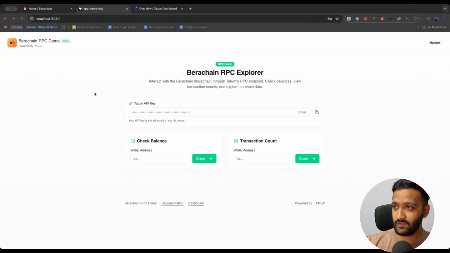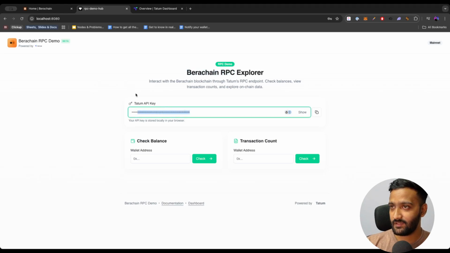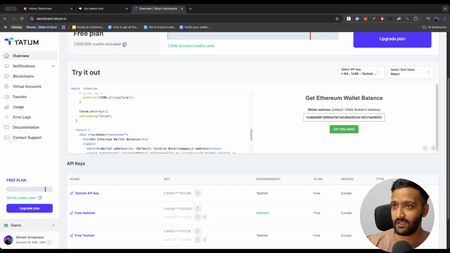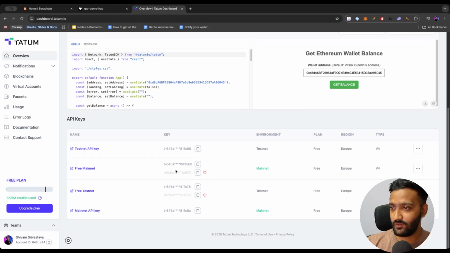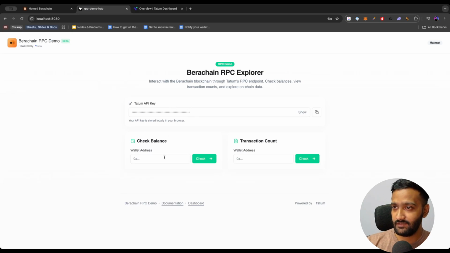Now without any further ado, in this video I would love to show how you can get started using the Berachain RPCs by Tatum. Now, as you can see, I have a pretty simple setup here to explore the Berachain RPCs. All you would need is the Tatum API key. If you don't have one, you can get on dashboard.tatum.io. You can just scroll below here on your free mainnet API keys and paste that right here. Then I have these two simple widgets to show you the functionality to check the balance of a wallet and to see outgoing transactions of a wallet.